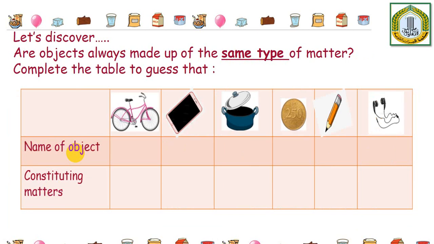Is it one kind of matter or different kinds of matter? Let's see. So what do we have first? It's a bicycle. Excellent. Or bike. Can you tell me what this bike is made up of? Okay, I'll give you some time, and when you are ready, come back to correct the whole table together.